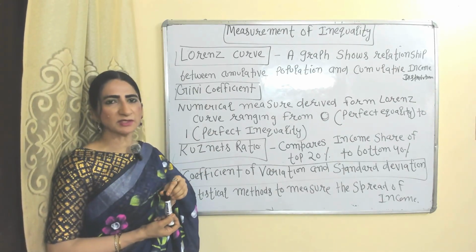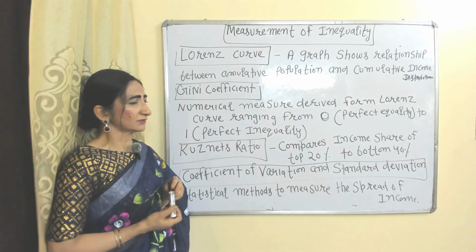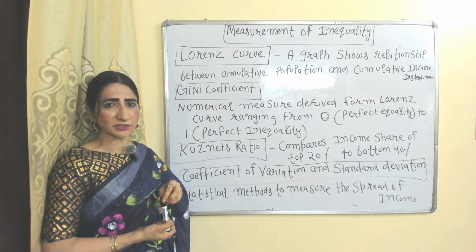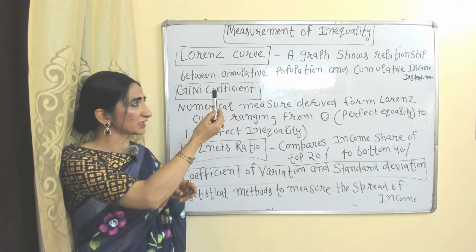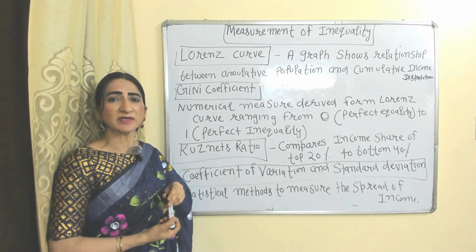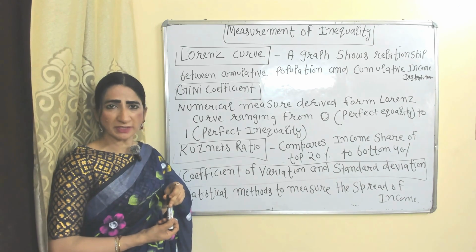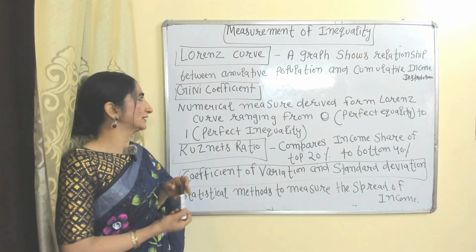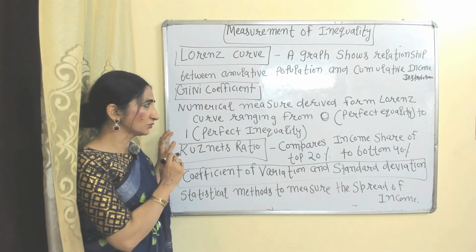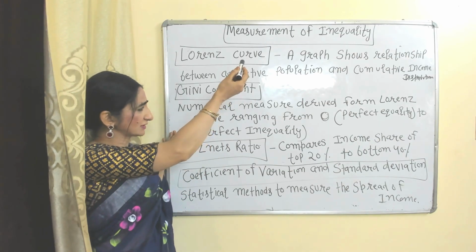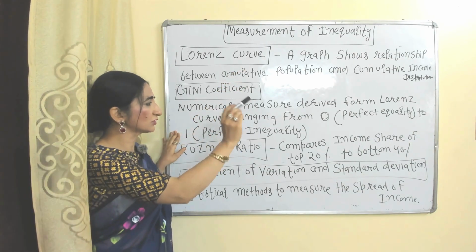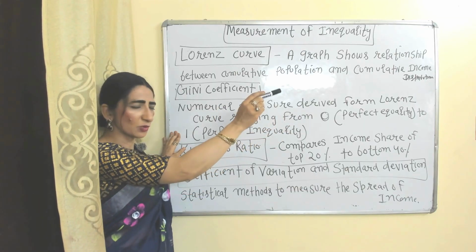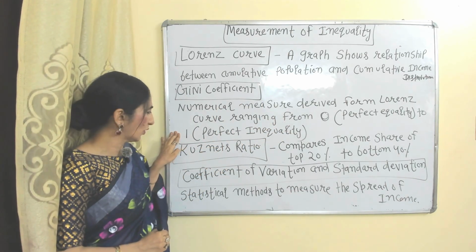Now we'll see measurement of inequality. The Lorenz curve is a graph which shows the relationship between cumulative population and cumulative income distribution, so that we can easily know the level of inequality. The Gini coefficient is a numerical measurement derived from the Lorenz curve which ranges from 0 to 1. 0 means perfect equality, 1 means perfect inequality.